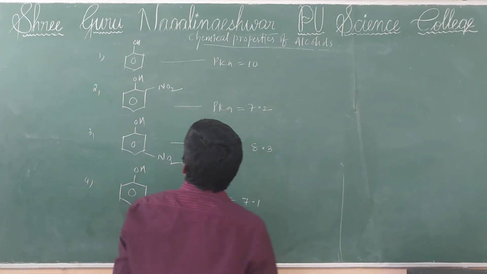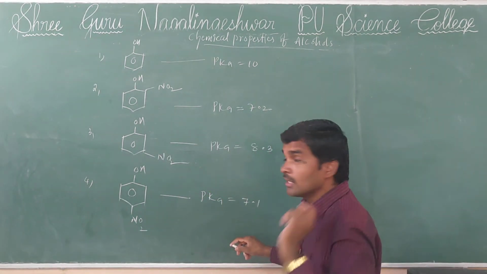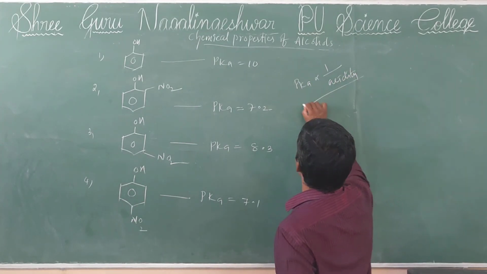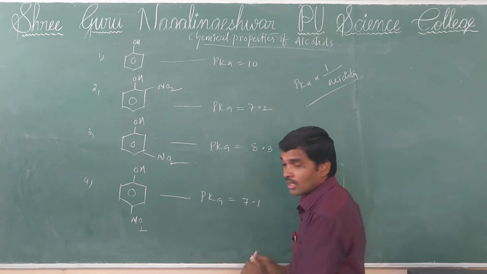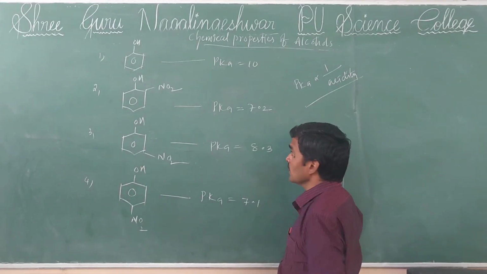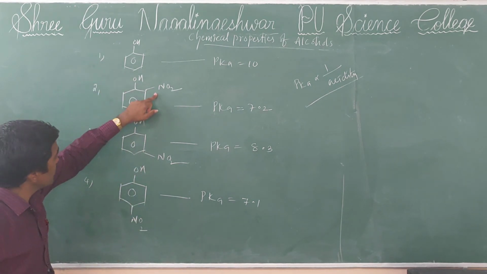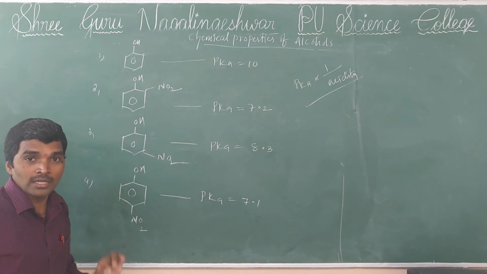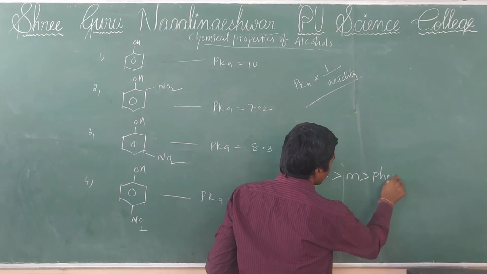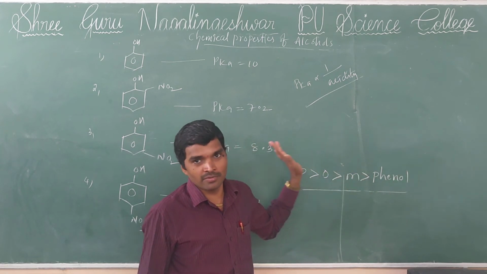So according to this, we can say the most acidic is paranitrophenol. One thing you remember, pKa value is inversely proportional to acidic character. So when pKa value is low, acidic character is high. Here pKa value 7.1 is more acidic. By seeing these pKa values, we can say the order of phenol, orthonitrophenol, metanitrophenol, paranitrophenol. You remember the code: POM phenol. Just remember this.